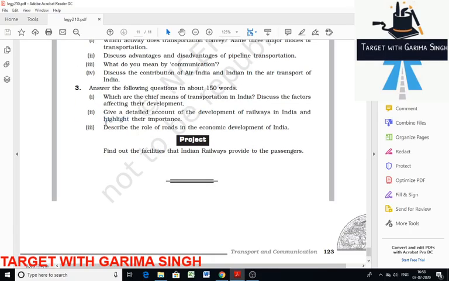Next is the second: give a detailed account of the development of railways in India and highlight their importance. The Indian Railway network is one of the longest in the world. It facilitates the movement of both freight and passengers and contributes to the growth of the economy. Indian Railway was introduced in 1853 when a line was constructed from Bombay to Thane. It covered a 34-kilometer distance. Over the passage of time, changes have also come in railway lines, like the replacement of steam engines run by coal, which has also improved the environment of stations.